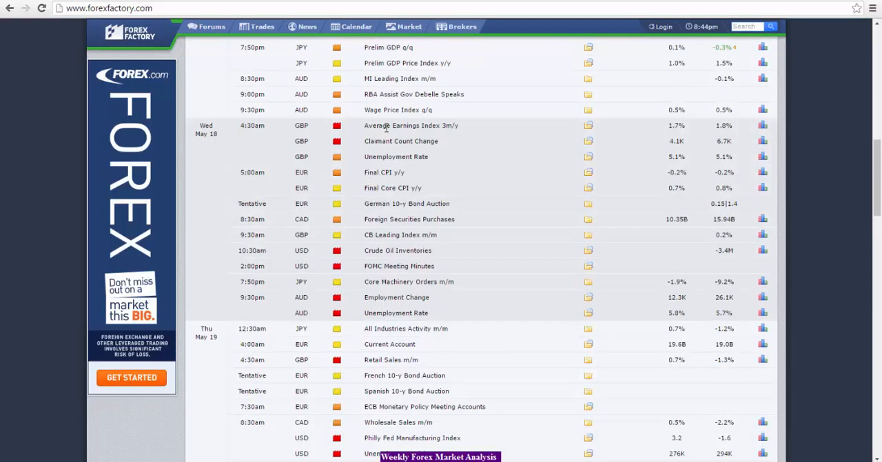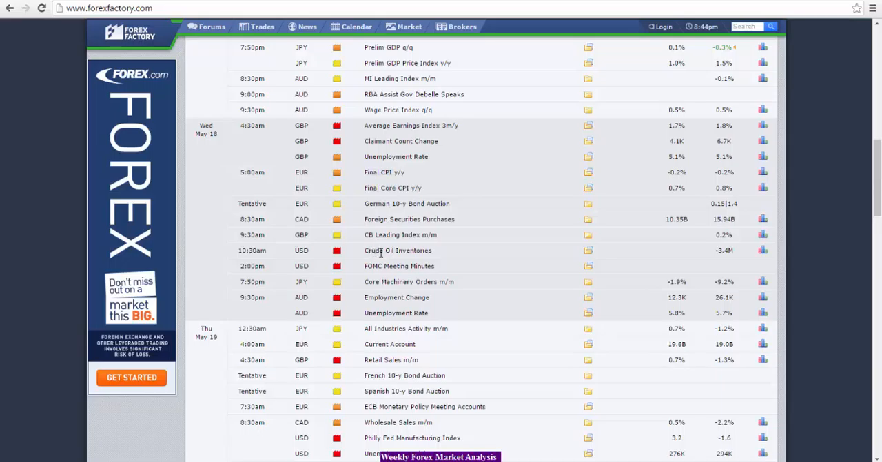We have PPI input, which is important data for New Zealand as well. Moving on to Wednesday, we have average earnings index and claimant count change, the unemployment numbers, so that will be very important for the British pound. A lot of British pound data is coming out this week. We have the final CPI number for the euro. So a number of inflation numbers for this week.